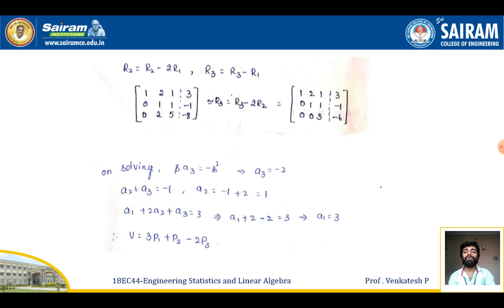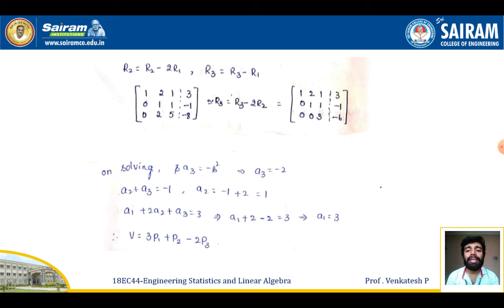So R2 is equal to R2 minus 2R1, R3 is equal to R3 minus R1. I'll be getting 1 2 1 is equal to 3, 0 1 1 is equal to -1, 0 2 5 is equal to -8. Again, to make the echelon form, I should make this 2 as 0. So I'll be making R3 is equal to R3 minus 2R2. I'll be getting 1 2 1 is equal to 3, 0 1 1 is equal to -1, 0 0 3 is equal to -6. So obviously it is an echelon form where the rank of this matrix is equal to the rank of the complete matrix.